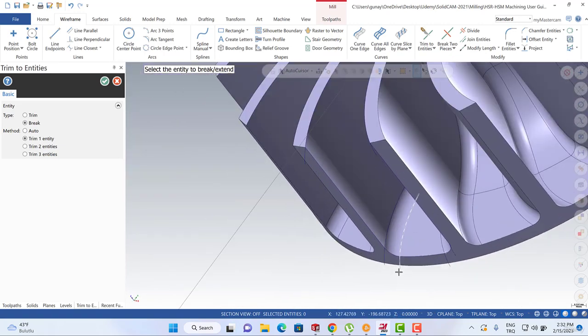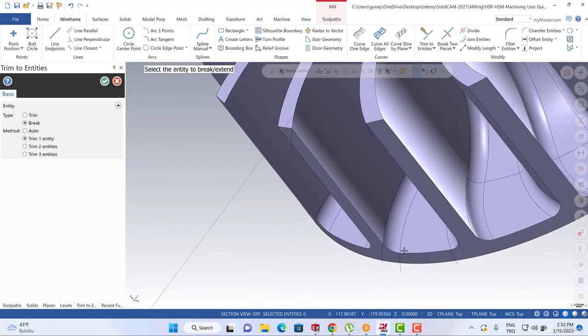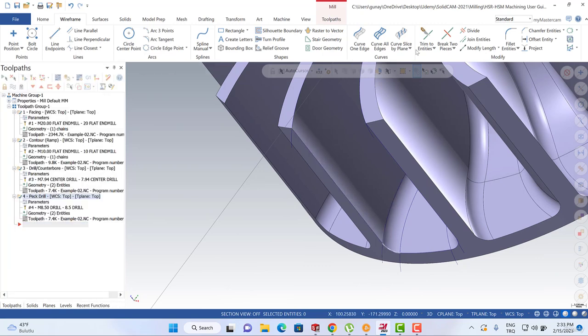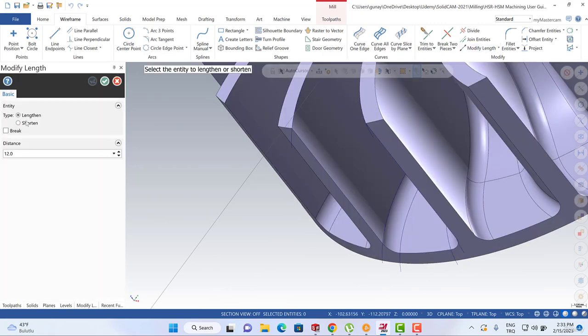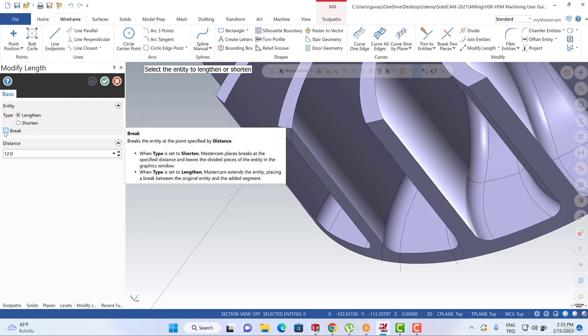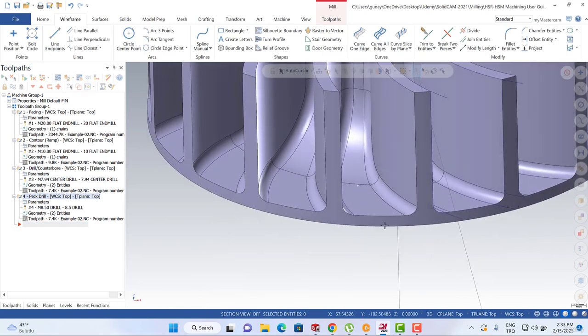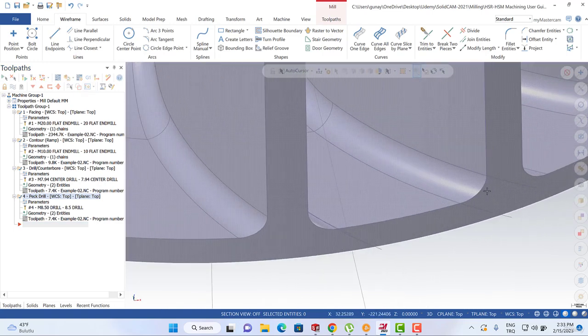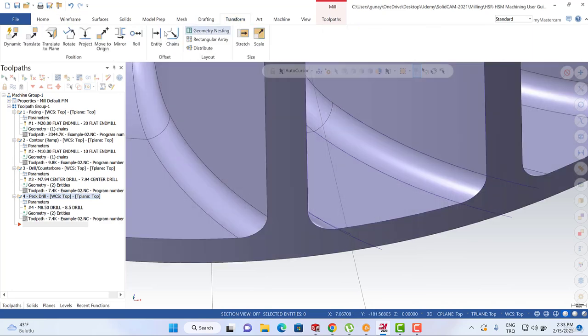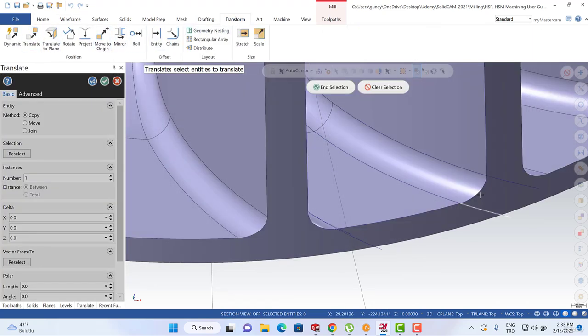It's also possible to create that kind of curve by using the modify length, as you know we use. We can also activate the break options while we are creating that kind of line. That's also possible. Anyway, let me create that curve here. I can turn to here, transform and translate.